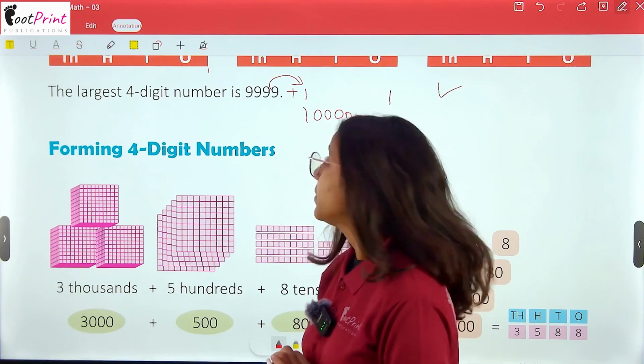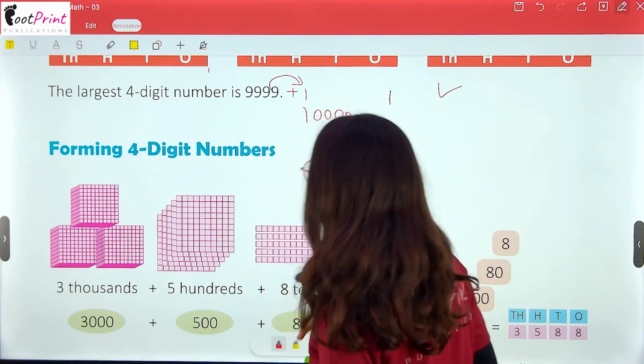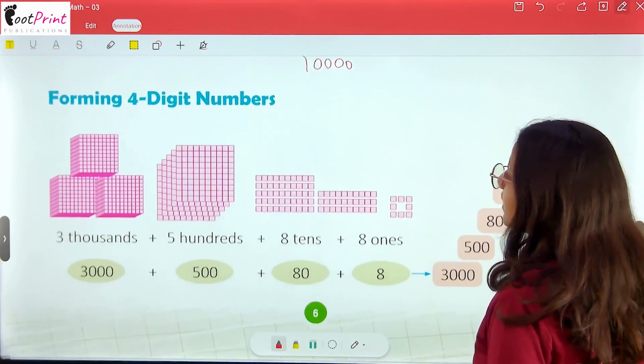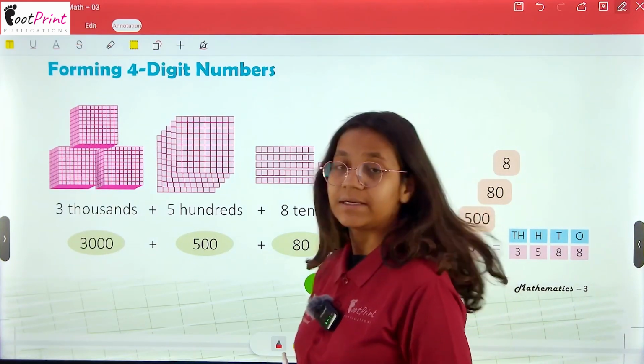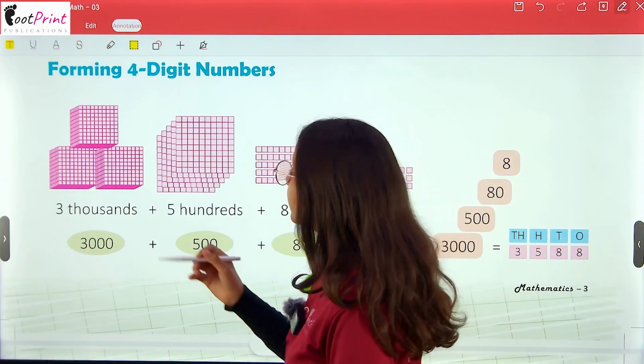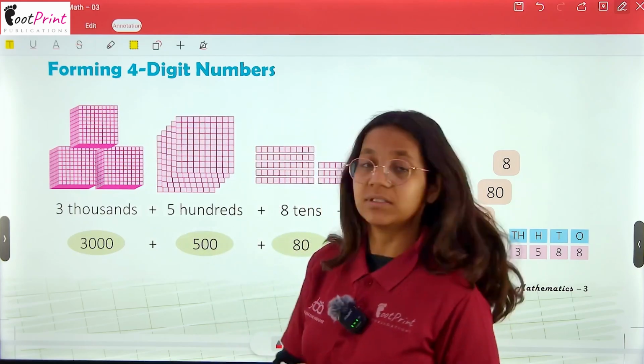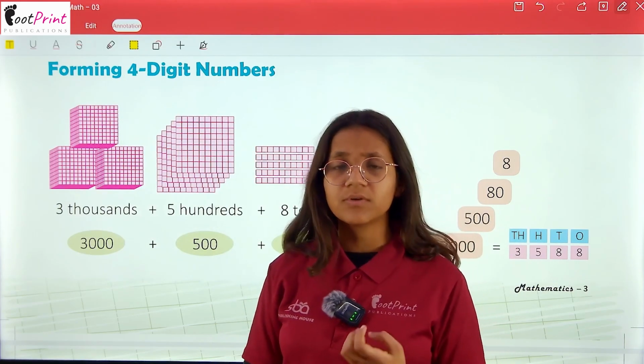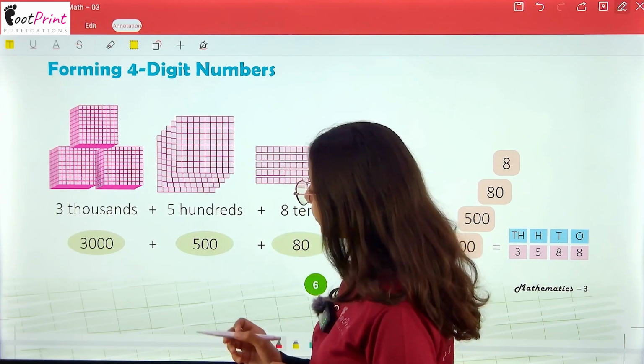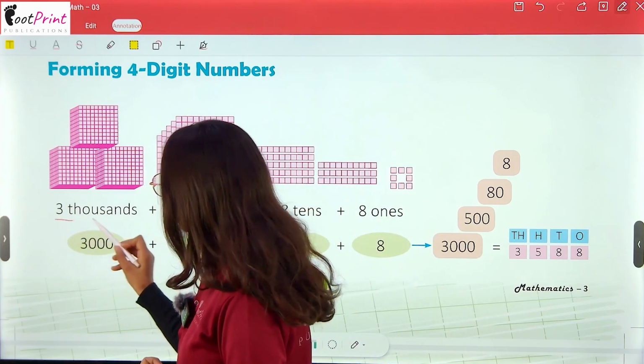Okay, so then it will be a 5-digit number. The largest 4-digit number is 9999, forming a 4-digit number. So now we will form a 4-digit number. See how it is formed.